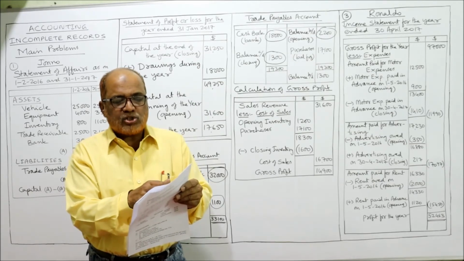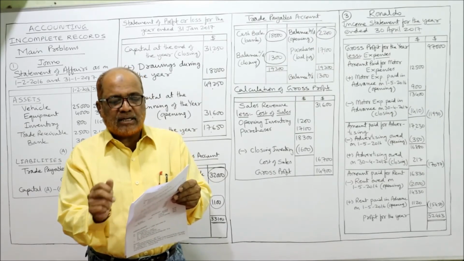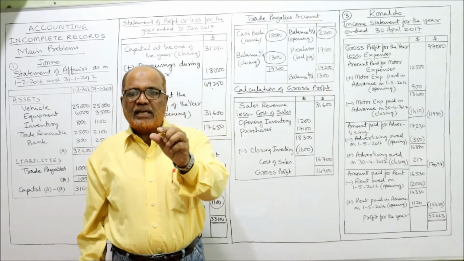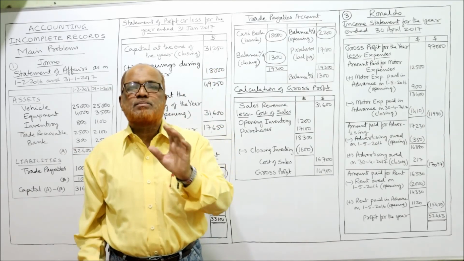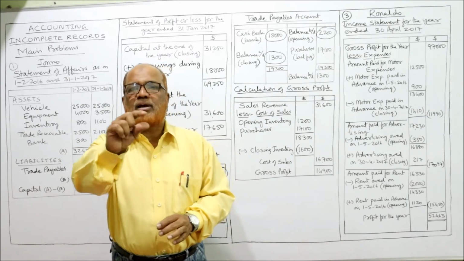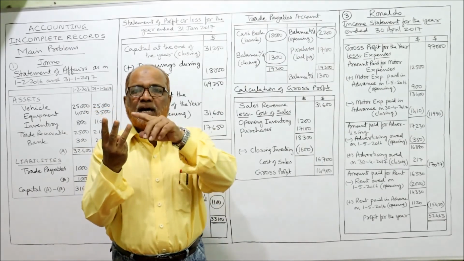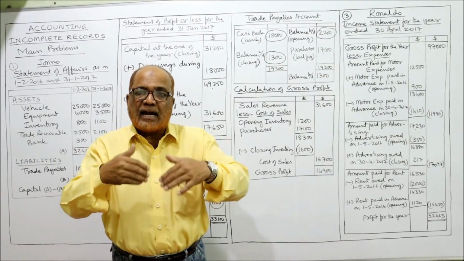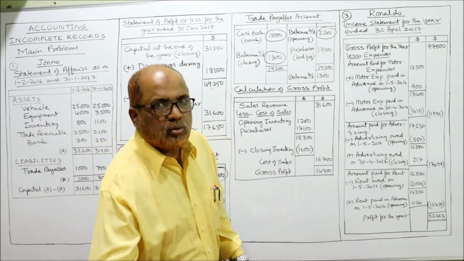Now other information, gross profit for the year 97,000. Calculate Ronaldo's profit for the year. In the previous video I explained that profit for the year is equal to gross profit minus expenses. Gross profit is given. Expenses are three: rent, advertising, motor expenses. But here adjustments are given for rent, advertising and motor expenses. So how to find out the profit?